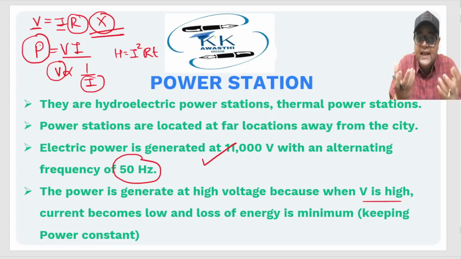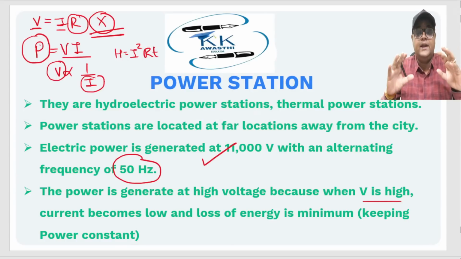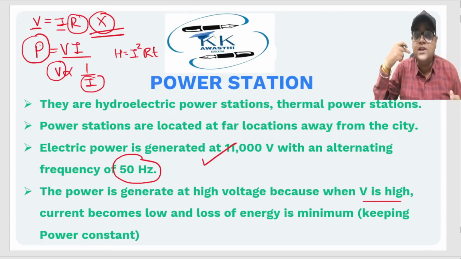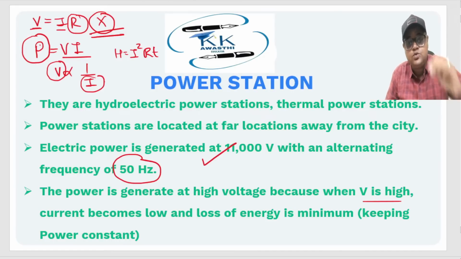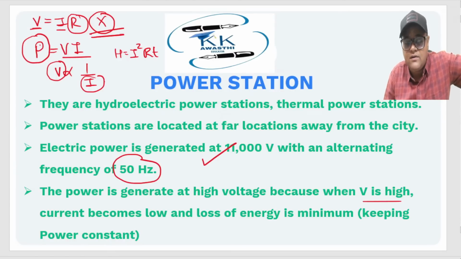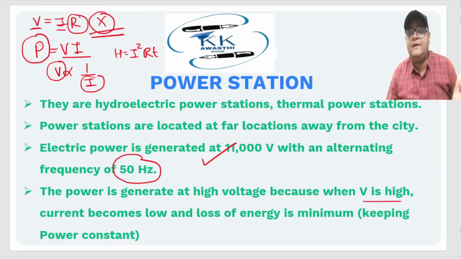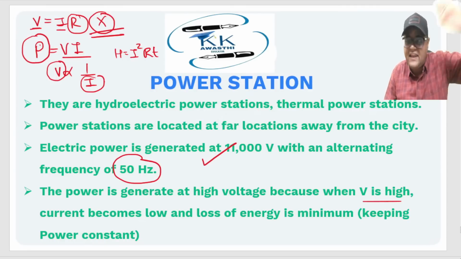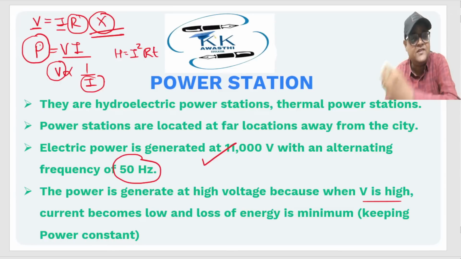See, generating electricity is okay. It's not a major concern. The major concern in any system is the transmission of power, because that is where maximum energy is dissipated. So we need to keep a very tight check on how this power is transmitted over a very long distance, because if I ask you where this power is generated, you're not going to generate the power outside your house. No, obviously these power generating stations are at a very large distance from the city areas.